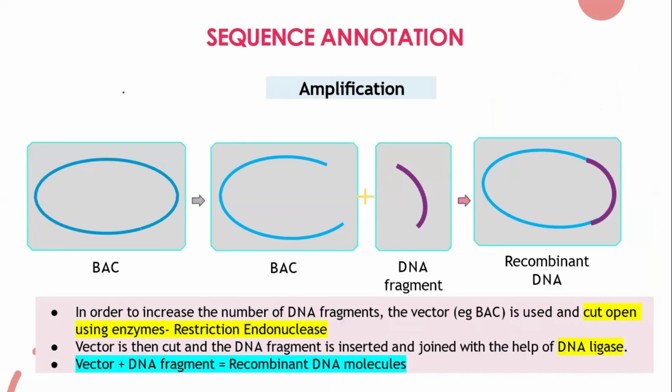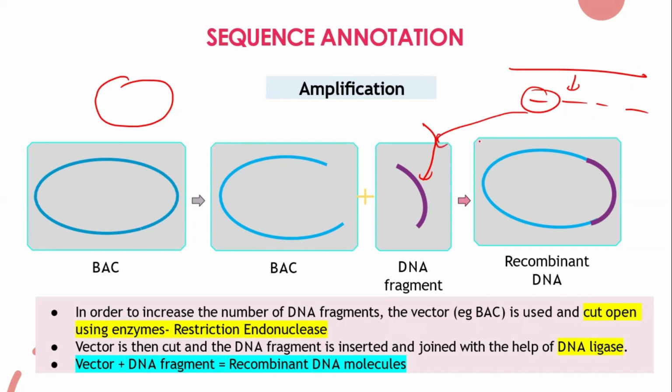So how we do it is we take a vehicle, that's a vector, and the small fragmented DNA. Whatever the total DNA is, we chop into small pieces, and one of the small pieces is this DNA fragment. This is the entire length of the vector DNA. I need to insert this small fragment of DNA into this vector, so I need to cut this BAC. The circle is unwound by cutting here.